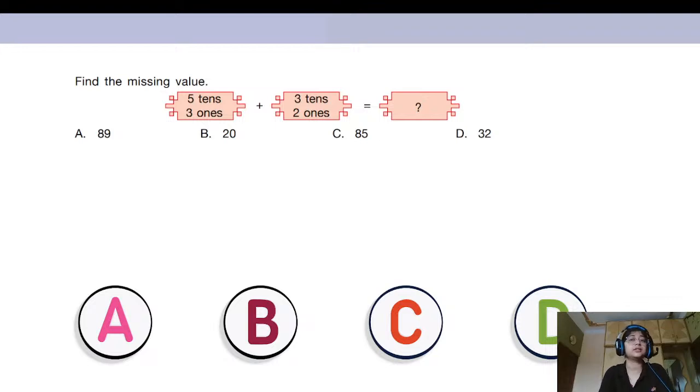What is the answer for this? The missing value. Is it option A 89? Is it option B 20? Is it option C 85? Or is it option D 32? Which is the correct option for this? 5 tens 3 ones plus 3 tens 2 ones.